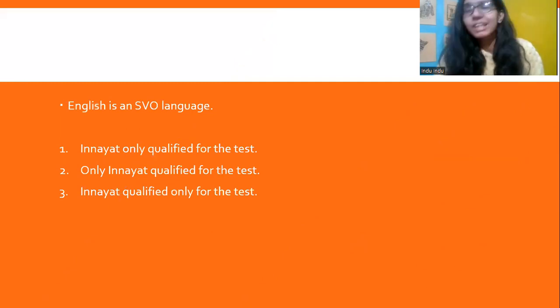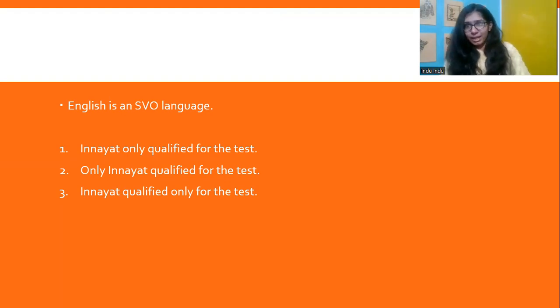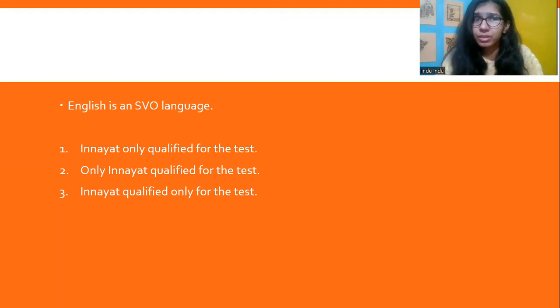Okay. English is a subject, verb, object language. For example, I am teaching you. So I am the subject. I'm teaching. The teaching is the verb. And you are the object, right? I am teaching you. I am drinking water. So I am the subject, followed by the verb, and water is the object.